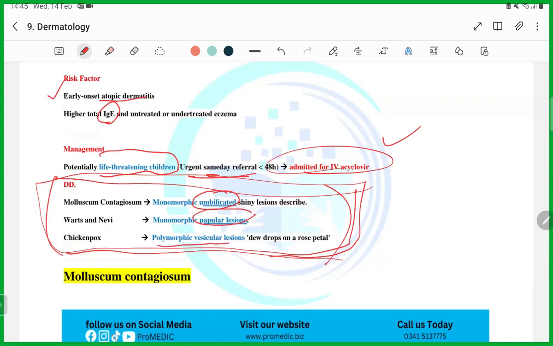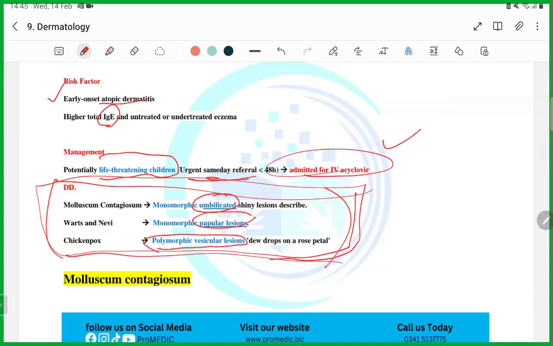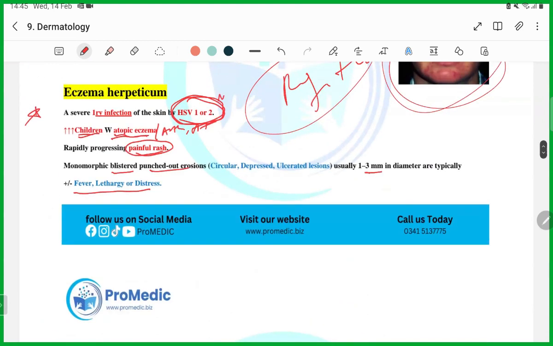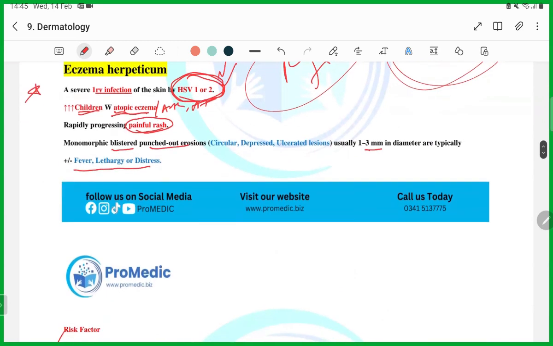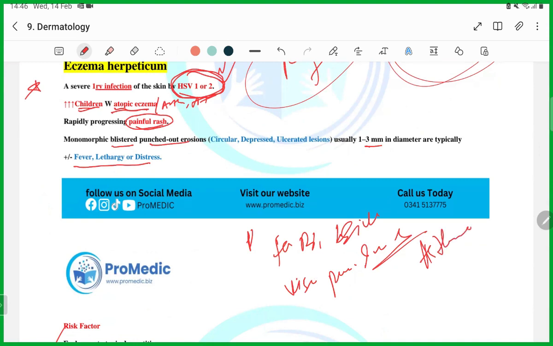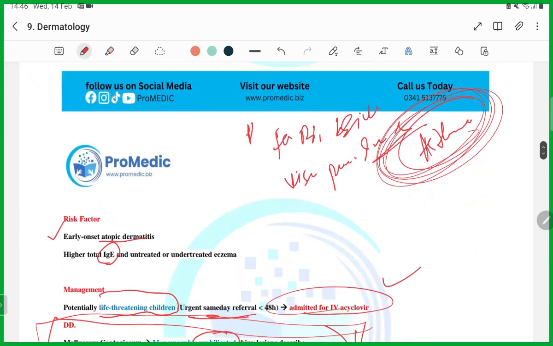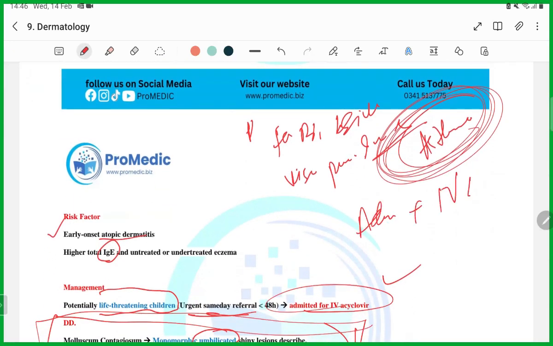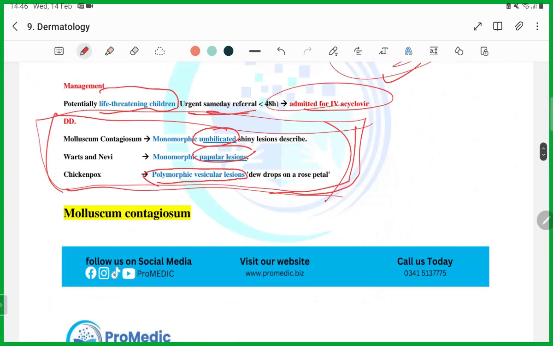Chickenpox is a polymorphic vesicular rash. So guys, how will you get a question? The first question will be: what is the causative organism? The other question will be: a child presents to you with fever and distress. He looks sick. He has vesicular punched out lesions on his body. He has a history of asthma. Remember, look for this: asthma, eczema. What will be your management option? Admit plus IV acyclovir. Guys, this is how you're going to get the question, and this is their very, very favorite topic. They are going to give you questions from it.